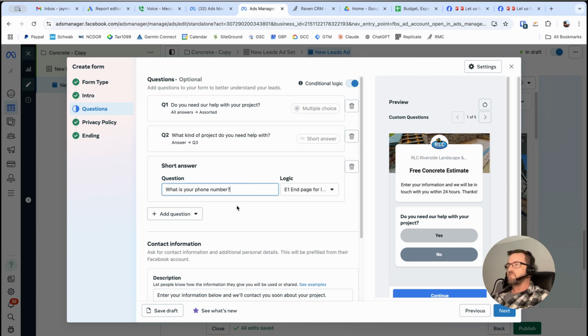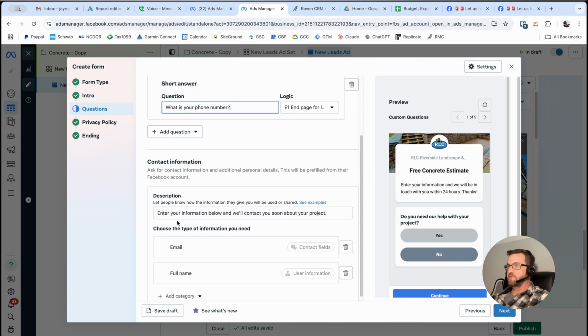Okay, so if they answer that, then they go to what is your phone number, which is the next question. So the reason that I asked for the phone number here is because they may have entered in a phone number when they first signed up for Facebook that is no longer their actual phone number. So this gives them a chance to put in their current number. Yeah, they could get typos in their phone number when they're typing it in. I realize that. But we're also asking for their email, which could also be outdated technically. So you could ask for their email here, but it'll look a little crazy if you ask for it twice. And they require you to ask for one automated version of their contact information, which you'll see here in just a minute. Okay, so this will go on to the contact information once they complete that question.